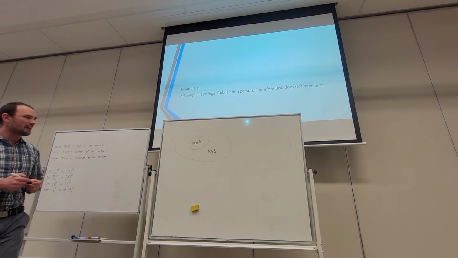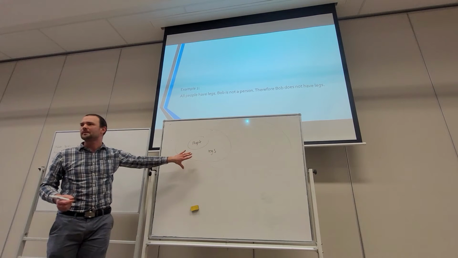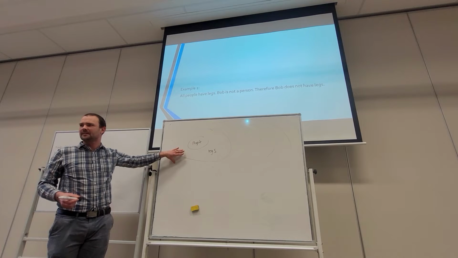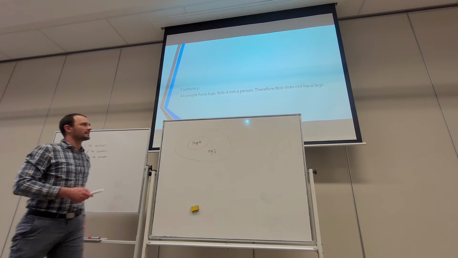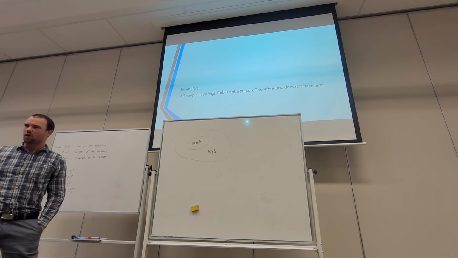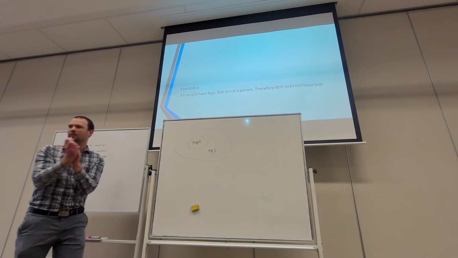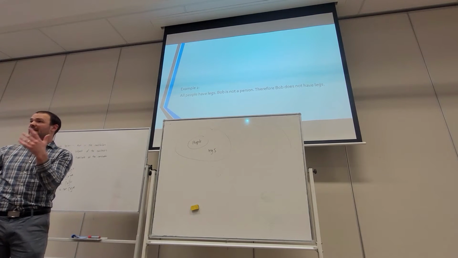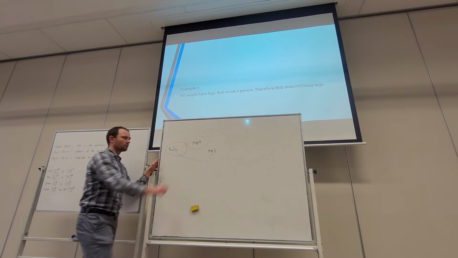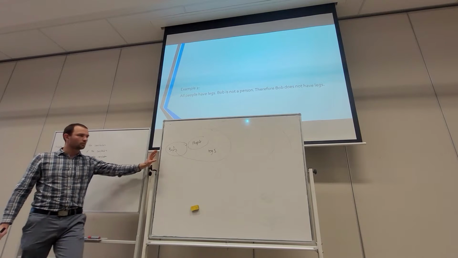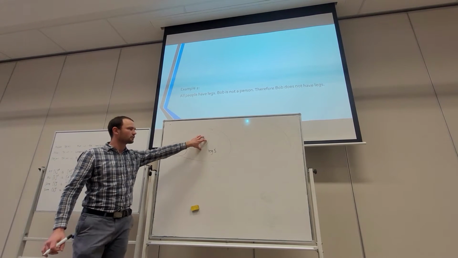Okay, so we have all people have legs, and there's this group of things that have legs, and within that group are zebras and crocodiles, and all the things that have legs. Snakes aren't part of that group, because snakes don't have legs. But we've got people. All people have legs. But Bob is not a person, so Bob does not belong to this group. We're not told what Bob is. He could be a crocodile, he could be a snake. So we're not sure where Bob is. We're not sure if he's in the group of things that have legs, or if he's in the group of things that don't have legs. All we're told is that he's not a person. He doesn't belong to this group of people.